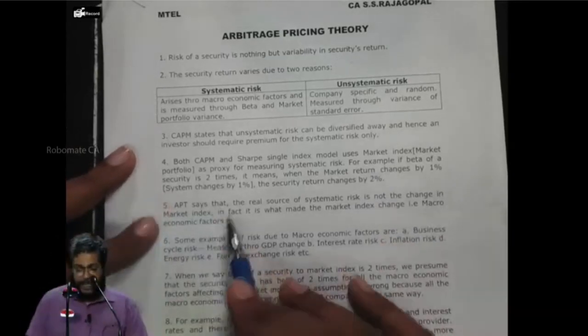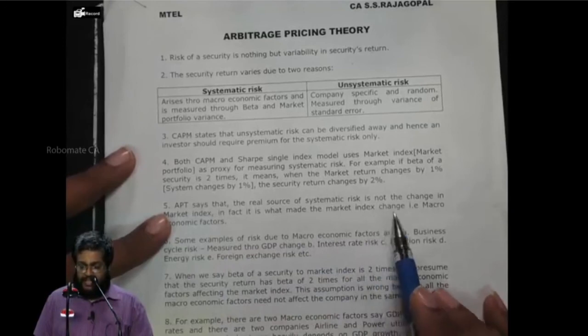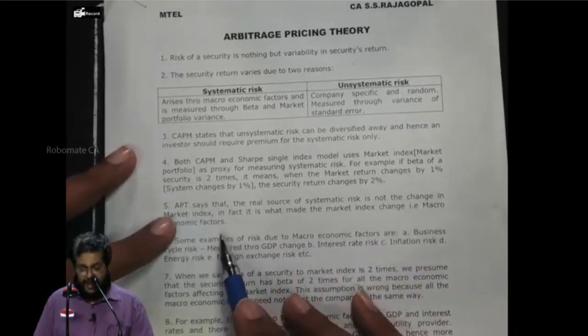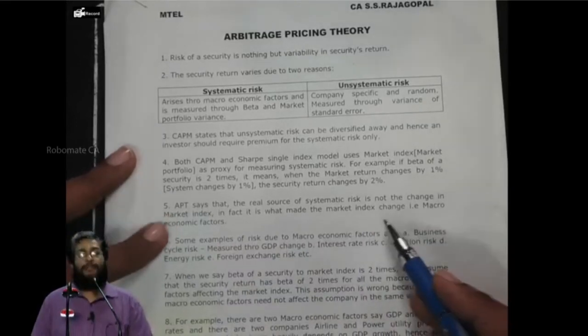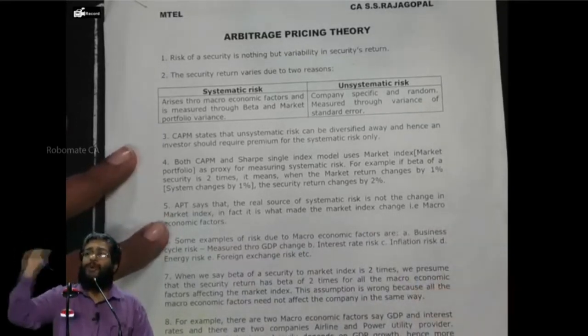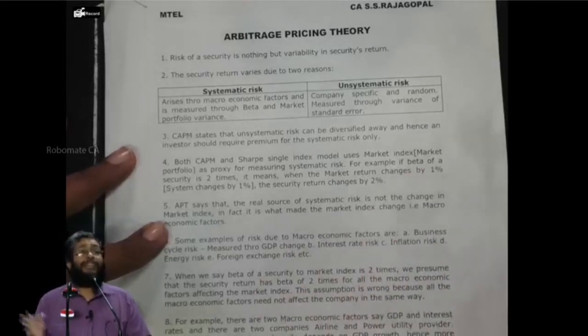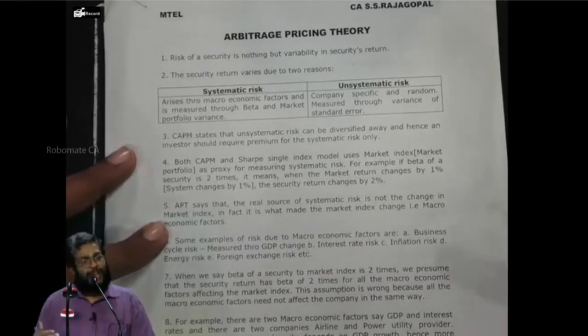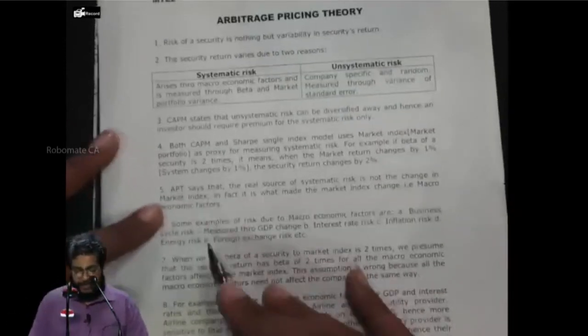Now, next. APT says that the real source of systematic risk is not the change in the market index. In fact, it is what made the market index change. That is what? Macroeconomic factors. Tell me, the systematic risk comes from the market portfolio change. What makes the market portfolio change? What makes the market move up and down? The inflation, the GDP, etc., etc. Right or not? Now, next.